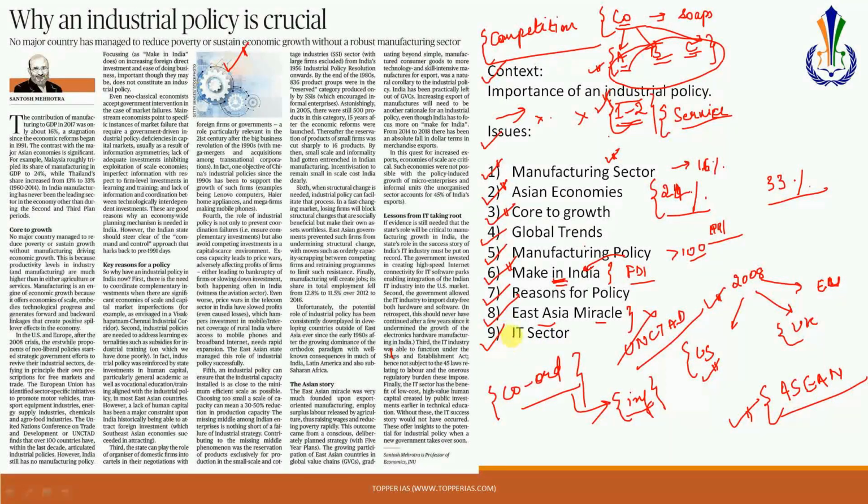Next is the example of the IT sector. The editorial is discussing that from the IT sector it can be learned that in the IT industry, the government had given a lot of support. For example, the government had invested in creating high-speed internet connectivity. It had invested in giving several perks to the IT sector. Several tax benefits were given to them. As a result of all these benefits given by the government, this sector boomed, and today it is one of the best performing sectors. So based on this model, what is required is that the government focus similarly on the manufacturing sector so that the manufacturing sector does develop. That is what this editorial is discussing.